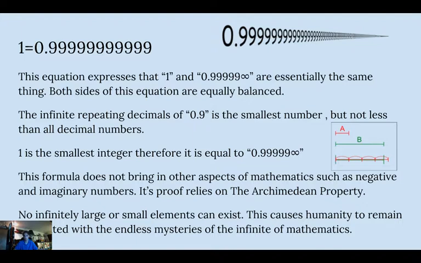The infinitely repeating decimal 0.9 is the closest number possible to 1 without being 1, and it's only less than 1. It brings into play an interesting concept of how far a number can go before it becomes 1 again.